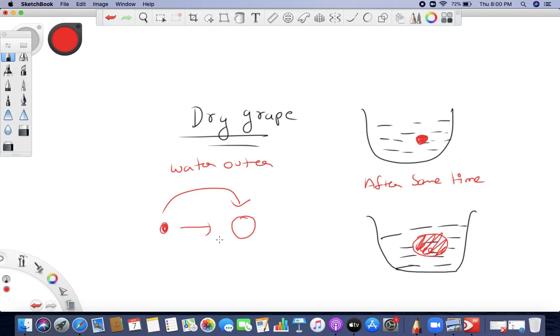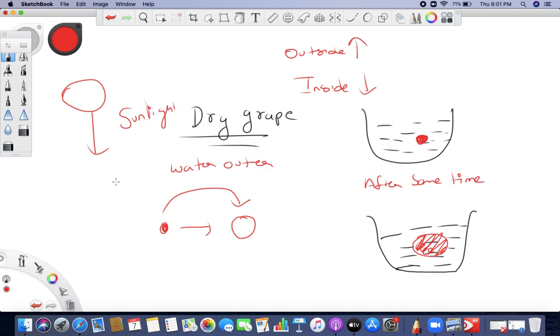This process is the transfer of water. Basically, the water concentration is higher outside, so outside the concentration is higher and inside it is lower. That is what happened, and this is called osmosis. See, transfer of gases is called diffusion and transfer of water is called osmosis.